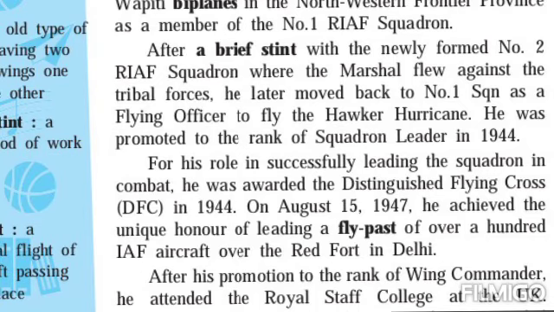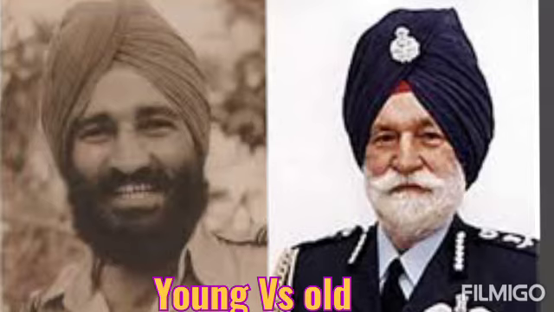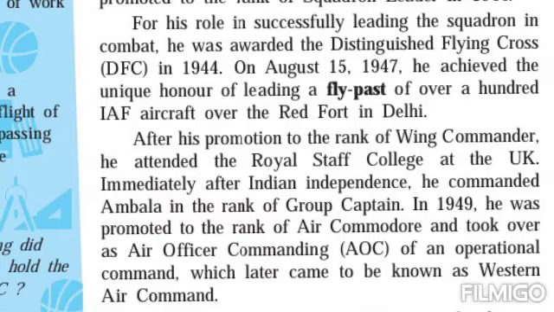After a brief stint with the newly formed number 2 RIAF squadron, where the Marshal flew against the tribal forces, he later moved back to number 1 squadron as a flying officer to fly the Hawker Hurricane, isn't it? Now there was a short job in number 1 RIAF squadron. Then again he joined number 2 squadron. Again he moved back to number 1 squadron as a flying officer, as a promotion. And which type of aeroplane did he fly there? Hawker Hurricane. So you can see in the image the Hawker Hurricane.